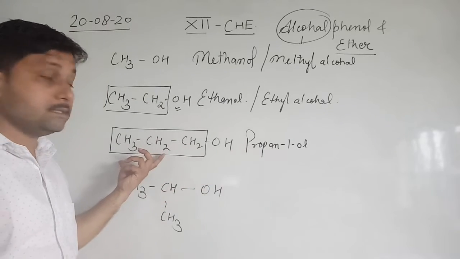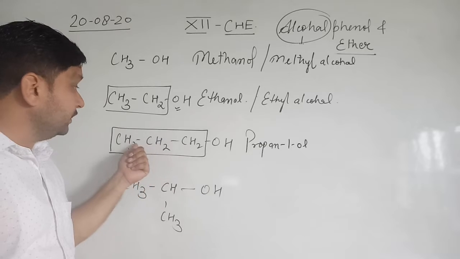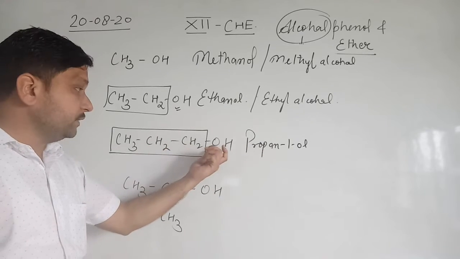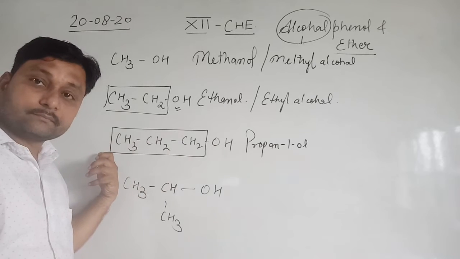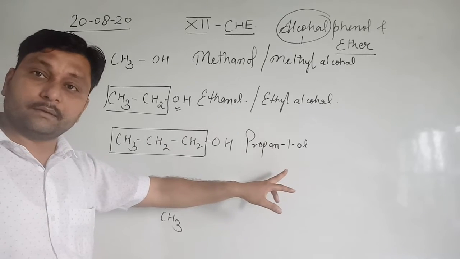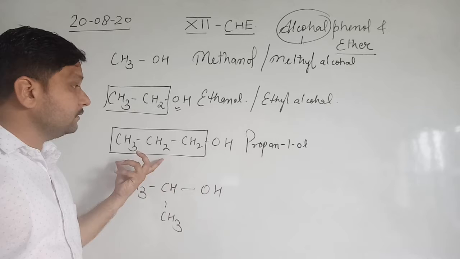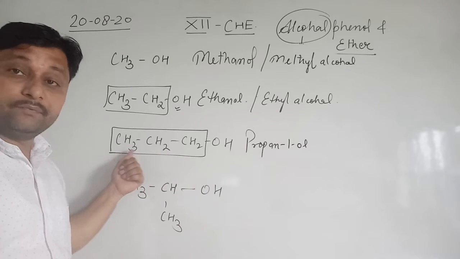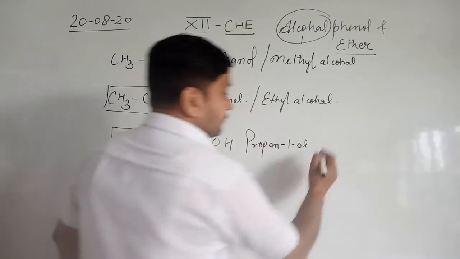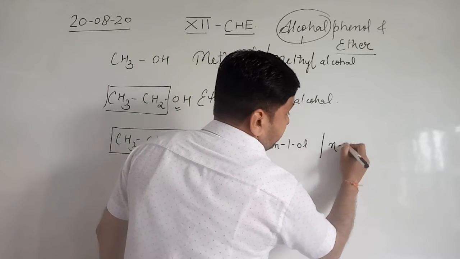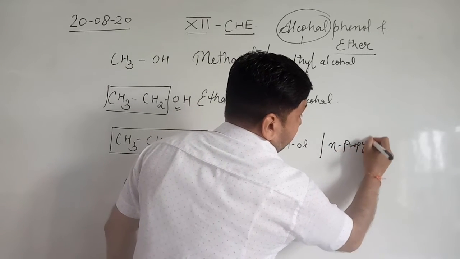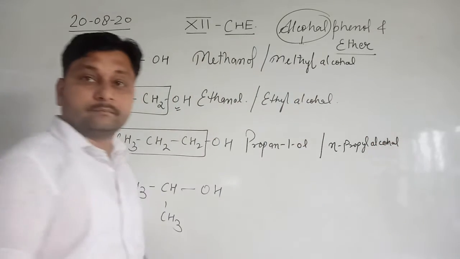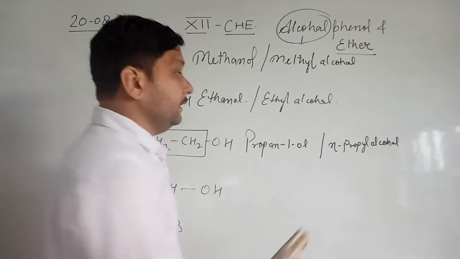Prop means 3 carbons, with an 'a' meaning a single bond is present between the carbon atoms, and ol is present on the first carbon. If this OH is present on that carbon, it is also propanol, number 1. Second thing, because OH is present with the linear carbon chain, it is an n-propyl alcohol. This is the general name. n-propyl alcohol.